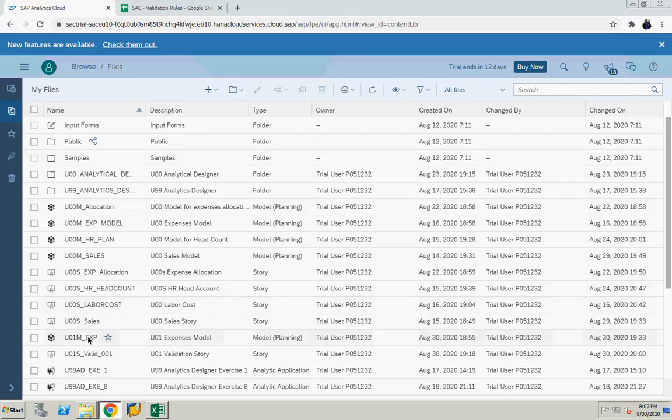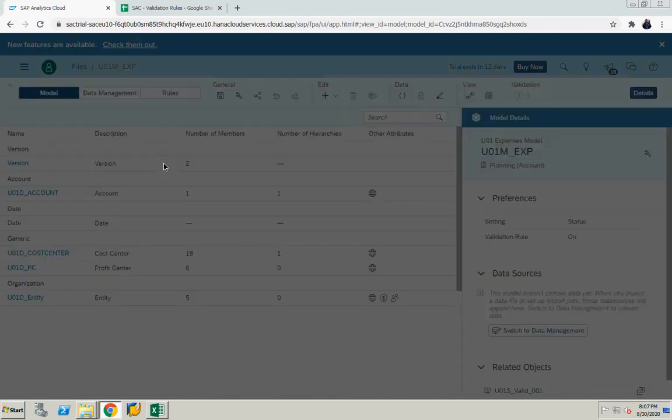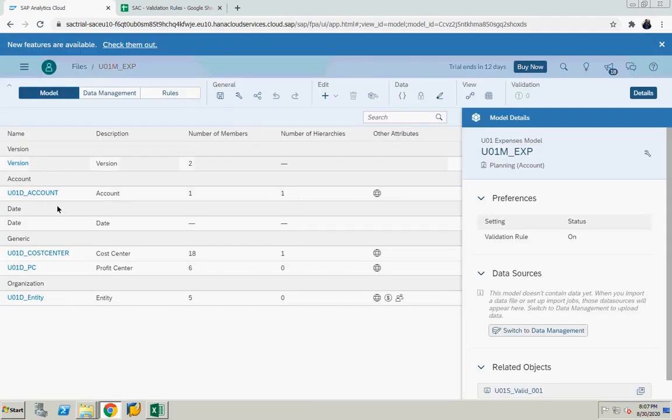You need to create a model. So I created a model, U01M_exp. This model has cost center, profit center and entity dimensions. My base is cost center. So based on the cost center selection, the system will derive profit center and entity.